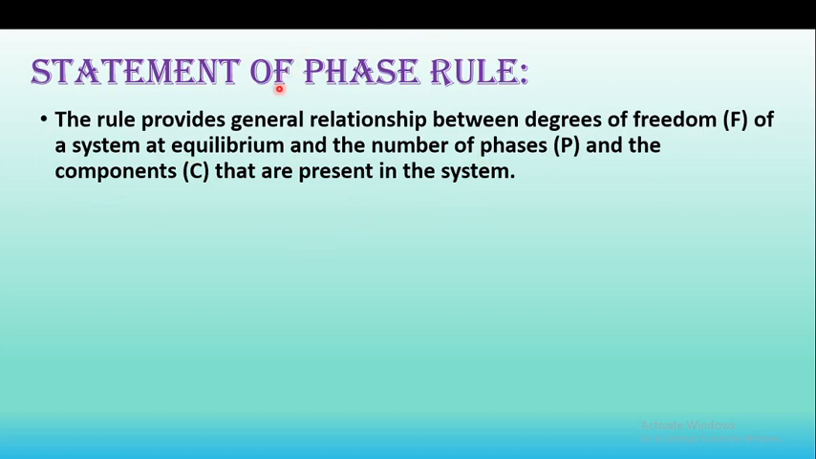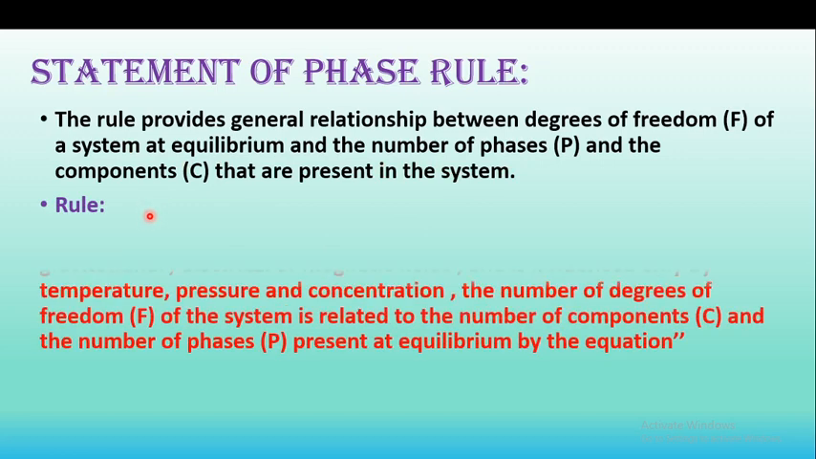We know that for defining any phase rule, we have to define the relationship between degrees of freedom. So how many degrees of freedom are present: 1, 2 or 0? Then the system at equilibrium, how many phases are present, and how many components are present in the system.